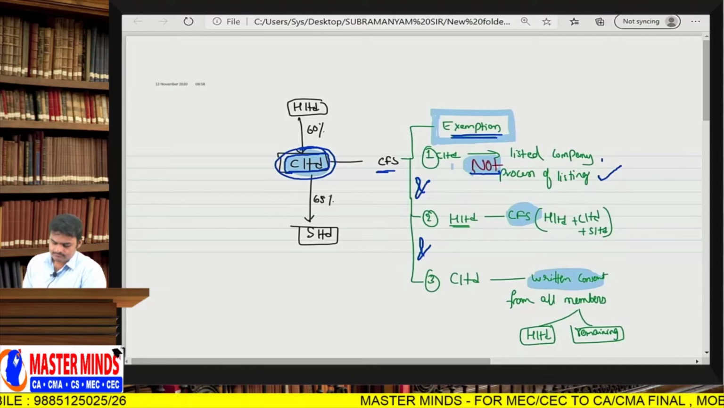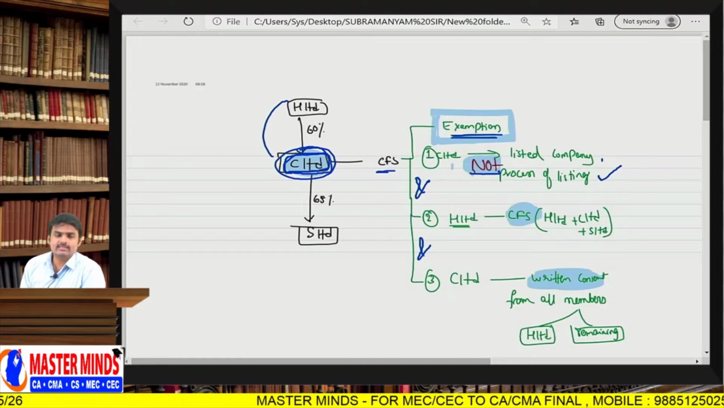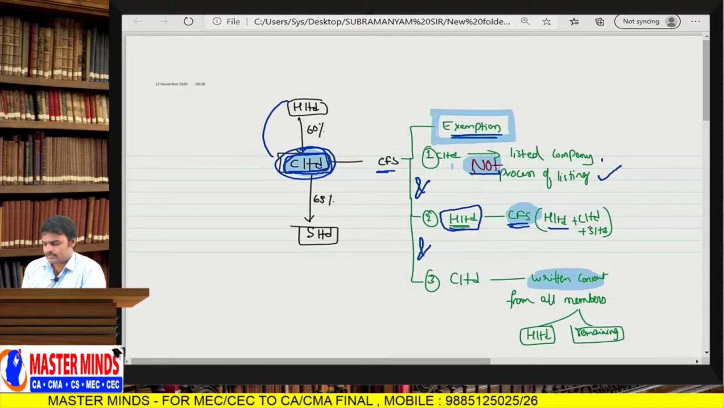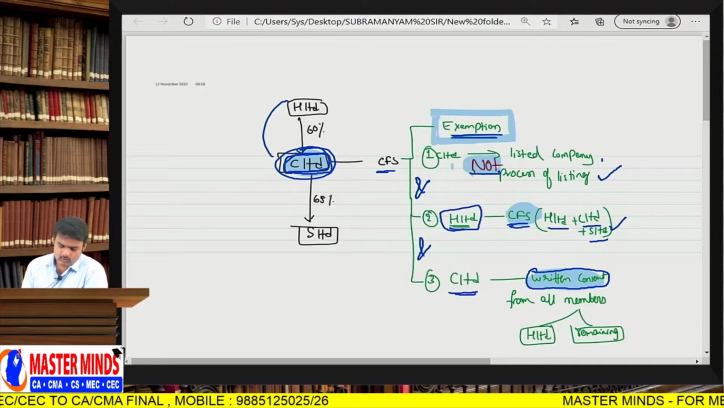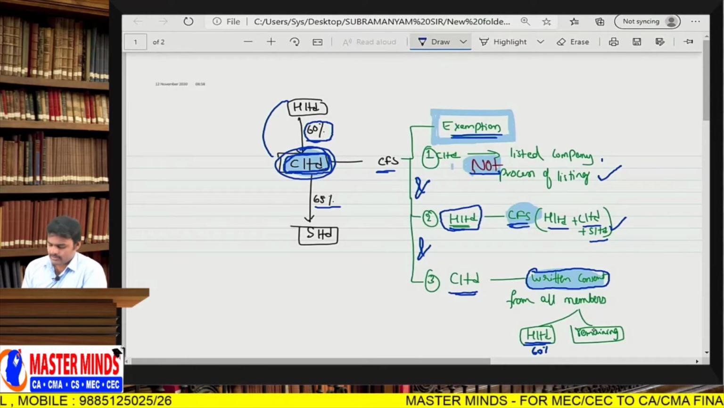Second condition, the company C Limited's ultimate holding company, H Limited, should prepare consolidated financial statements by including the figures of C Limited as well as S Limited. So H Limited should prepare consolidated financial statements including the figures of H, C. And finally, the next point is that C Limited should obtain written consent from all its members. So 60% of the capital was with H Limited. H Limited will give 60% consent, and the remaining members need to give the balance 40% consent.